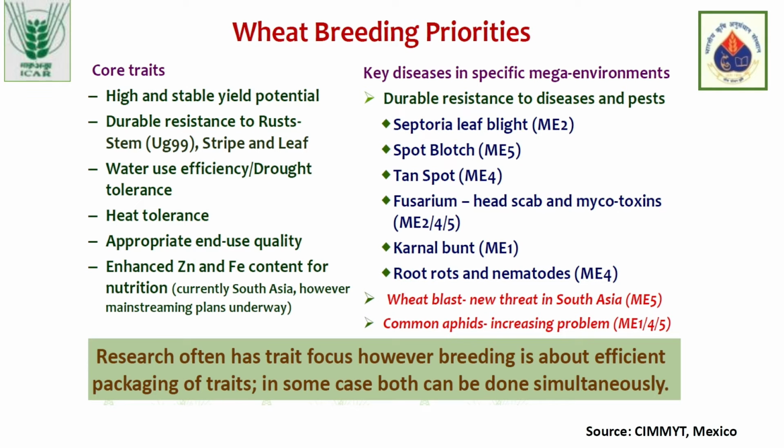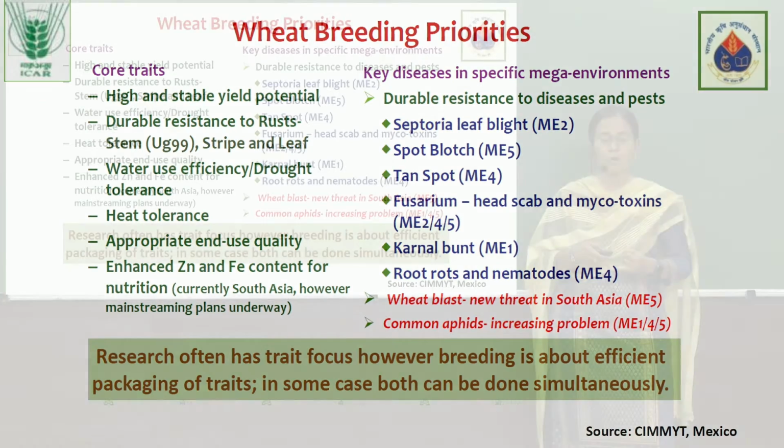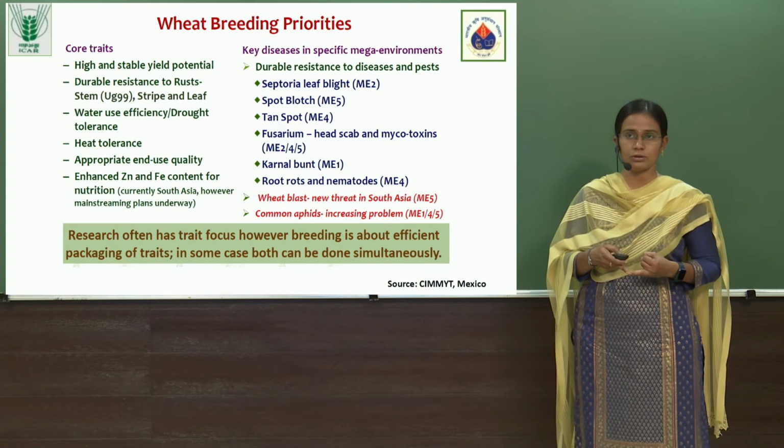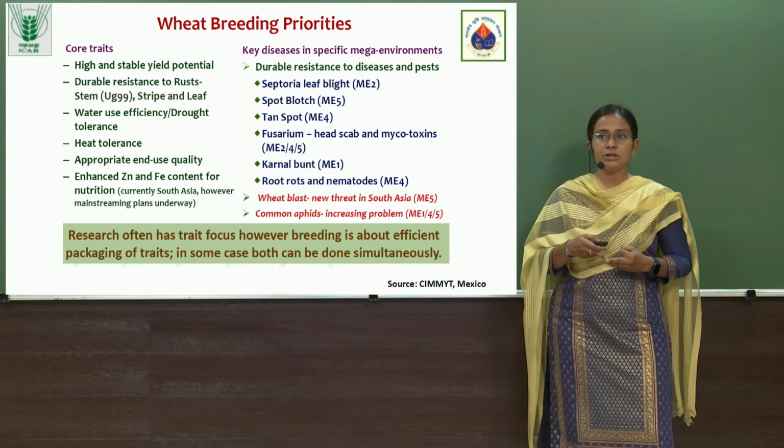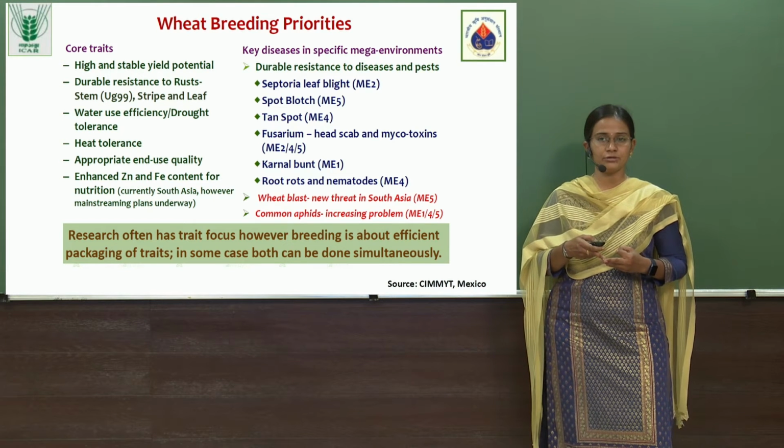We have wheat breeding priorities in India and all over the world. The core traits include high yield, because that is the main factor a farmer considers. Then you need durable rust resistance, because rust is a problem all over the world where wheat is grown. You also need efficiency of these varieties for heat and drought tolerance.